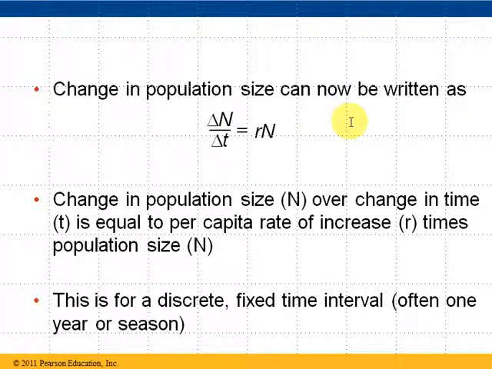If r is higher than 0, then the total population increased over time. If r is less than 0, if r is a negative number, then your population decreased over that specific time.